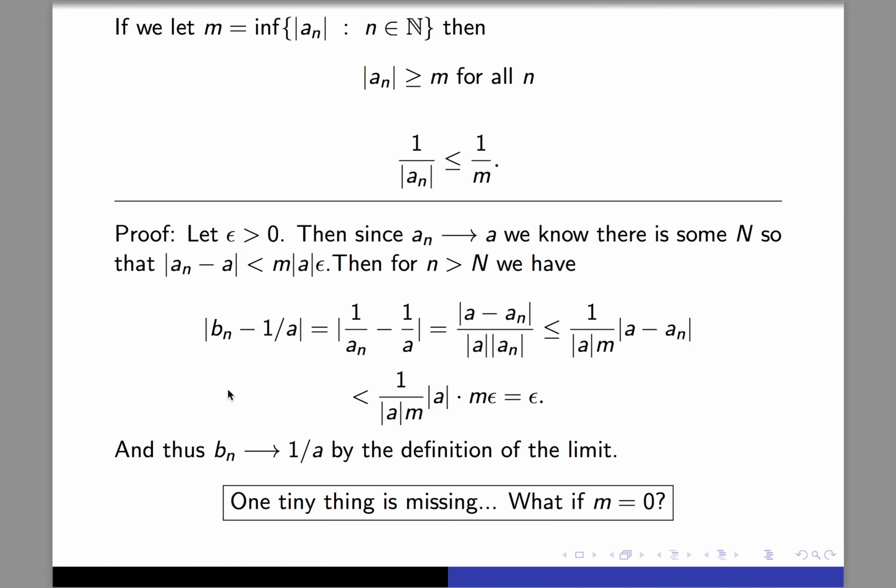And what you may notice is that I've slipped one thing under the rug. Up here, you may have heard me say that m was positive, and that's kind of what justified me doing 1 over m. Well, if we look at this, what is m? Well, it's the infimum of a bunch of positive numbers. It's totally possible that that number could be 0, right? And so we need to rule that out.